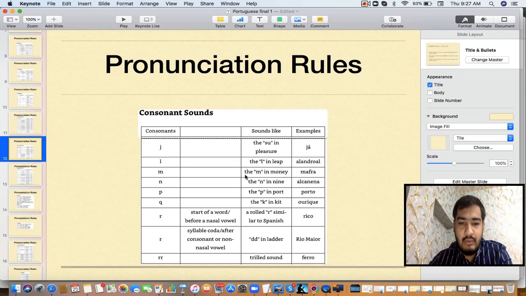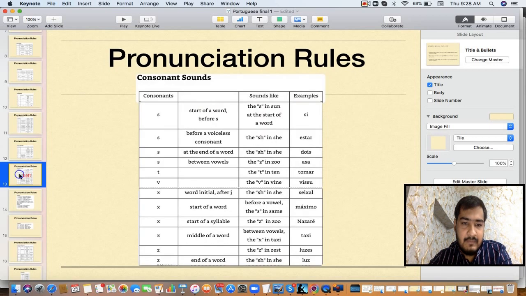Okay, Q, I already told you. Q always comes with U, that's the K sound. Then next is R. R is guttural. It's pronounced more strongly as compared to English. R, like this. Next is S. In S I gave you the rule: whenever it's in the beginning, it has the S sound, and whenever it is anywhere else, then you will have the SH sound.